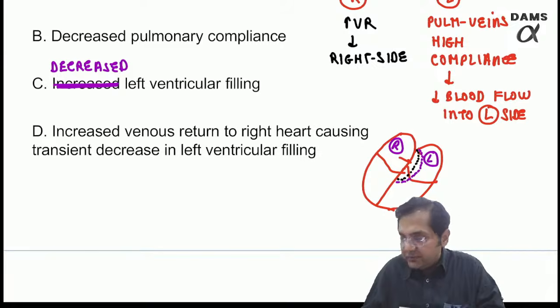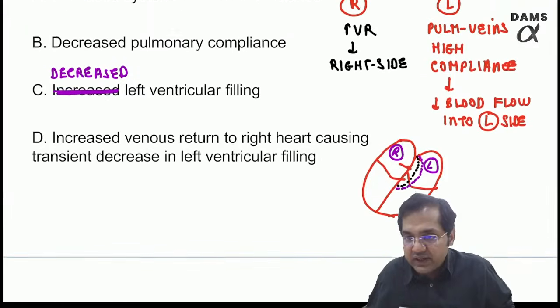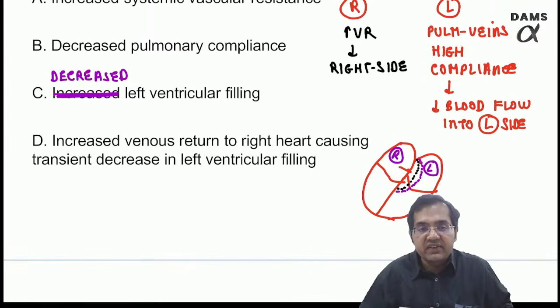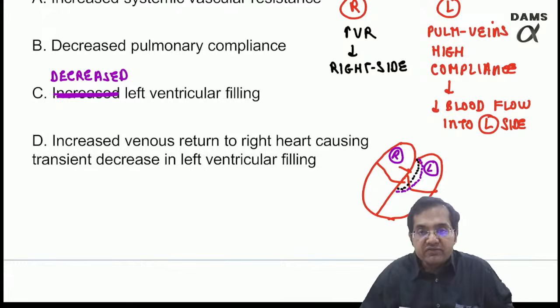Also, pulmonary veins have more compliance, they stretch a lot, resulting in decrease in left ventricular output, which further causes a fall in systolic blood pressure.